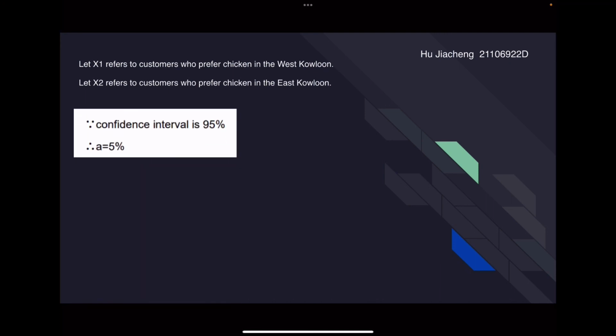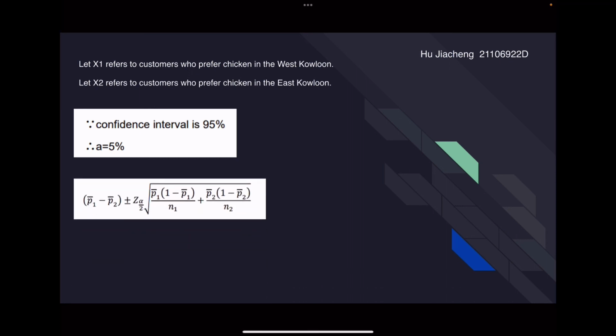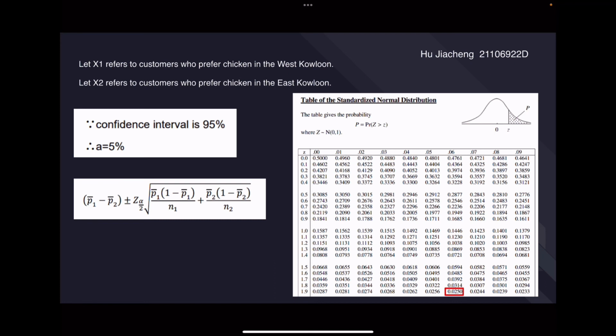Since the confidence interval is 95%, we can get alpha equal to 5%. And here is the equation or formula we will use to solve this problem. According to alpha equal to 5%, which is 0.05, we can get alpha over 2 equal to 0.025. And according to the table of the standardized normal distribution, we can get z alpha over 2 is 1.96.